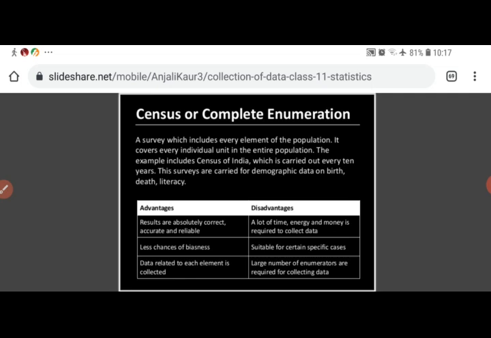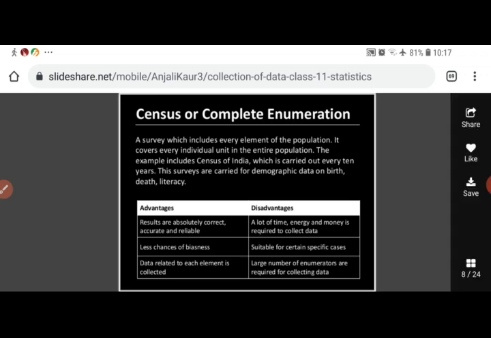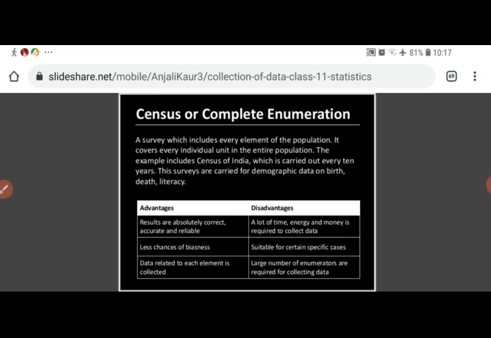But at the same time, it is very time consuming, because every member of the population is studied. There are less chances of biasedness in census survey method. This is one of the basic advantages, because it is less biased.